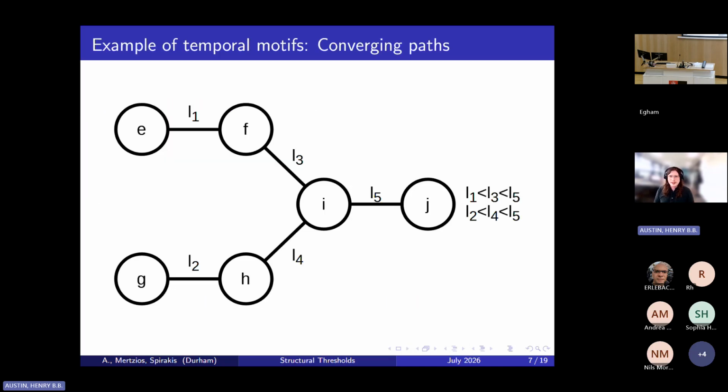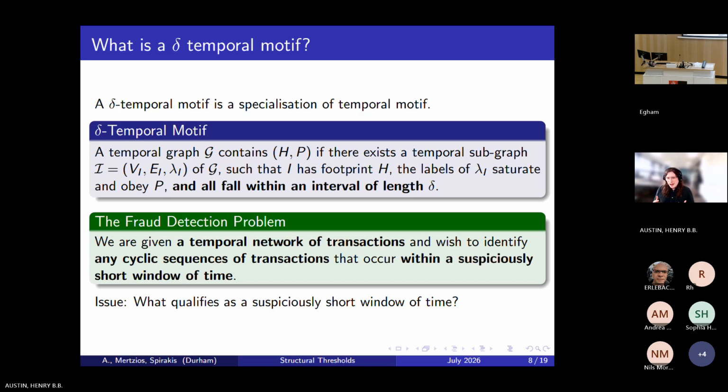So, for example, in this case, we would say that a temporal graph contains this as a temporal motif if it has a temporal subgraph with this as its footprint, edge labels saturating and obeying the corresponding partial order, and where all of the labels occur within a window of length delta.